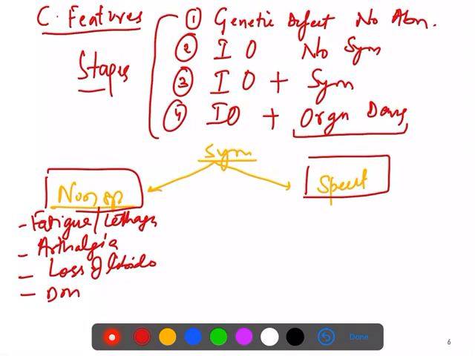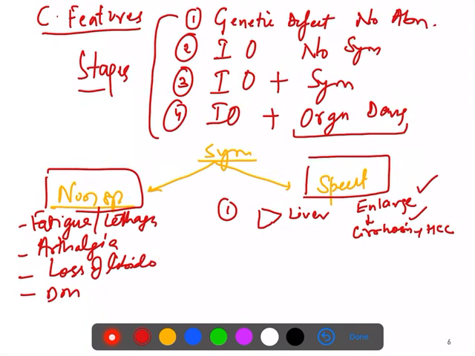In 95% of the cases the liver is involved, and in the liver there is enlargement of the liver, then the patient undergoes cirrhosis, and ultimately hepatocellular carcinoma. So there is enlargement, cirrhosis and hepatocellular carcinoma.